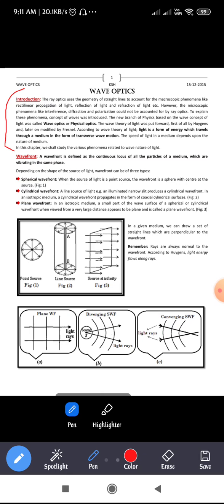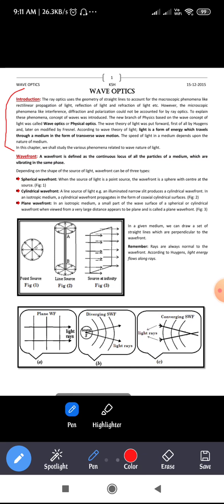I think you are aware of transverse waves and longitudinal waves, right? Last year itself, in the chapter on waves, you have studied these things. What is a transverse wave? What is a longitudinal wave? So in this wave theory of light, light is a form of energy which travels through a medium in the form of transverse wave motion. The speed of light in a medium depends upon the nature of the medium.